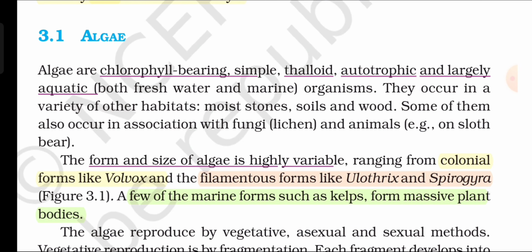Algae. Algae are chlorophyll-bearing, simple, thalloid, autotrophic and largely aquatic, both freshwater and marine, organisms. They occur in a variety of other habitats: moist stones, soils and wood. Some of them also occur in association with fungi, lichen and animals, for example on sloth bear. The form and size of algae is highly variable, ranging from colonial forms like Volvox and the filamentous forms like Ulothrix and Spirogyra, Figure 3.1. A few of the marine forms such as kelps form massive plant bodies.